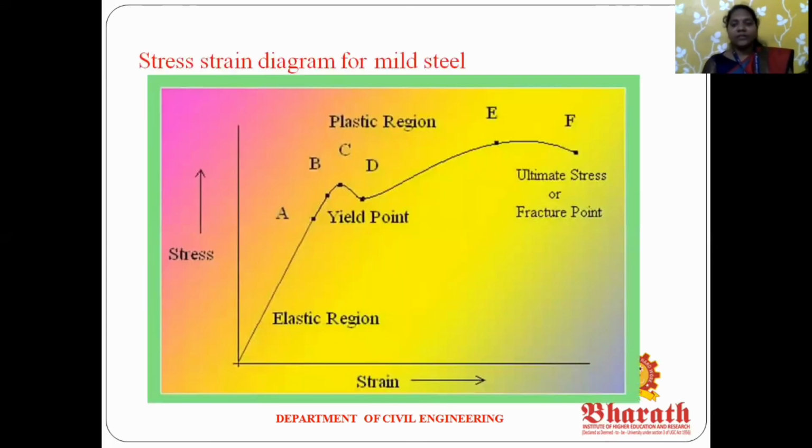Next, we discuss the stress strain diagram for mild steel. This is the last topic for this presentation. Here I draw one graph for the stress strain diagram for mild steel.